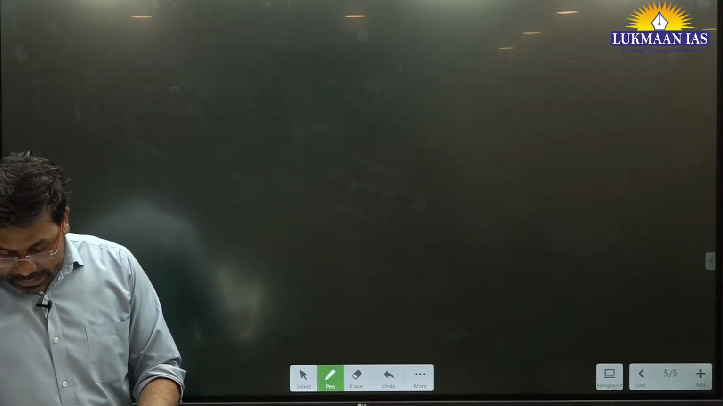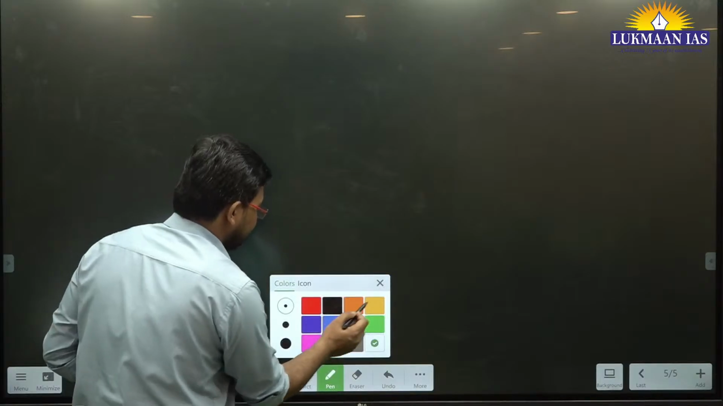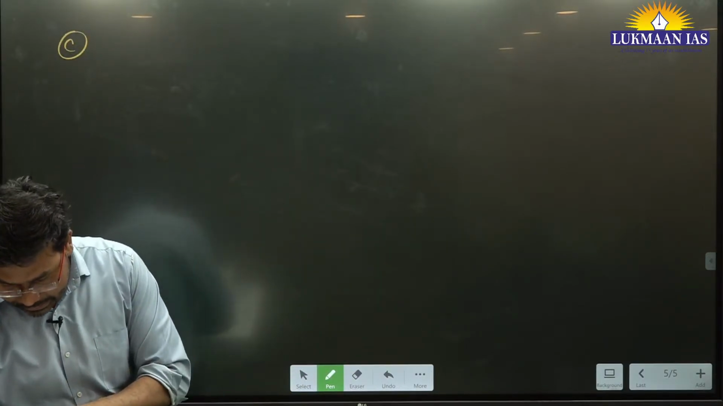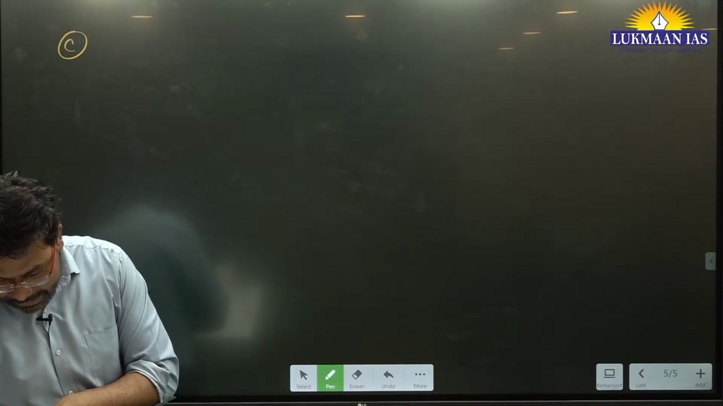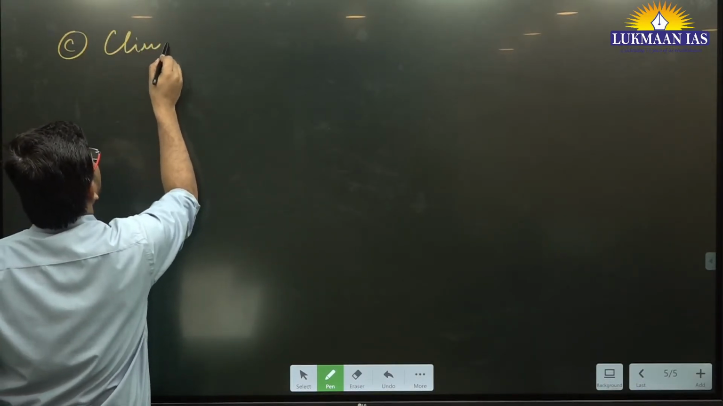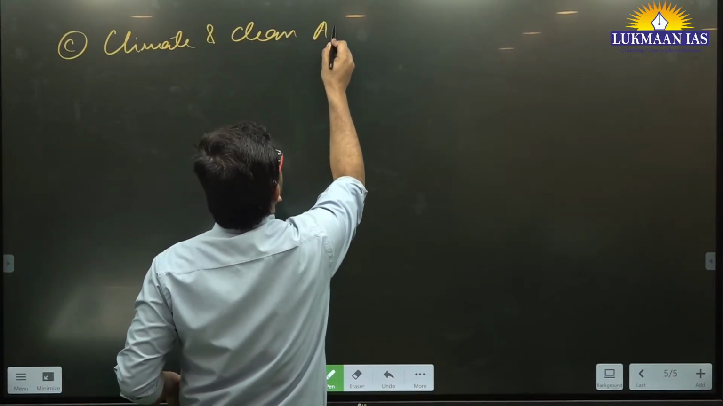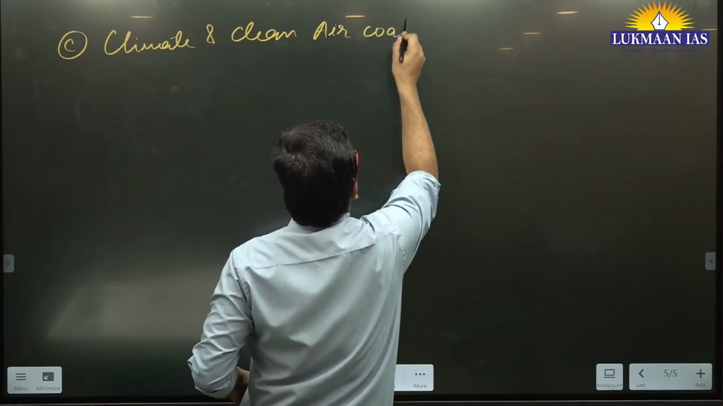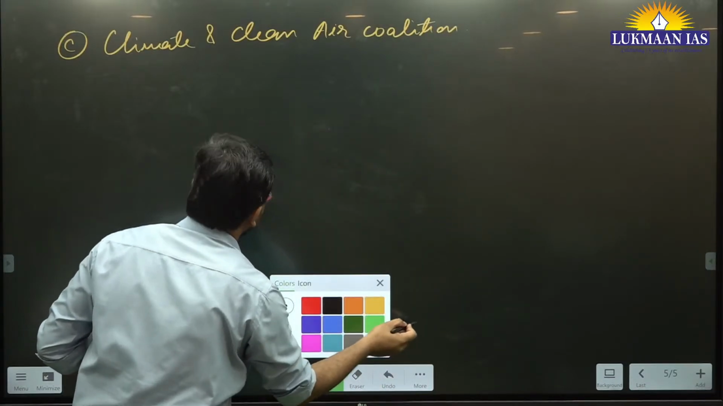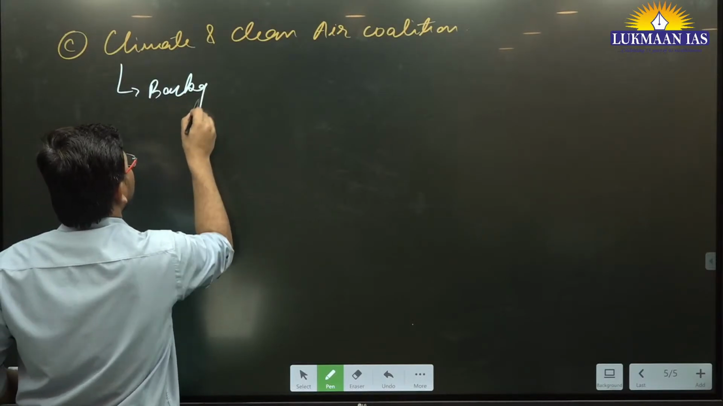Apart from this, let us understand another aspect. This is C. This is known as the climate and clean air coalition. So what is this basically? Again, we will go back to the history, or we will understand the background of it.